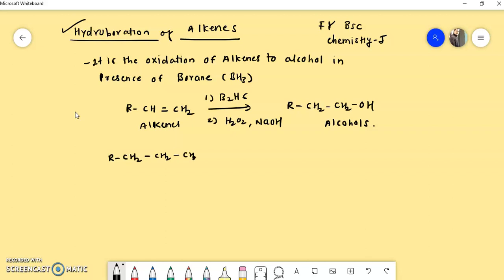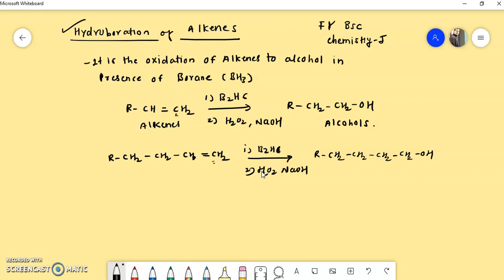Similarly, if I take another example, RCH2CH2CH double bond CH2, with the same conditions, B2H6 and then H2O2 NaOH, again you will get the product RCH2CH2CH2CH2OH. What important thing you have to remember is that there is always oxidation of the terminal carbon, here this carbon and here this carbon.